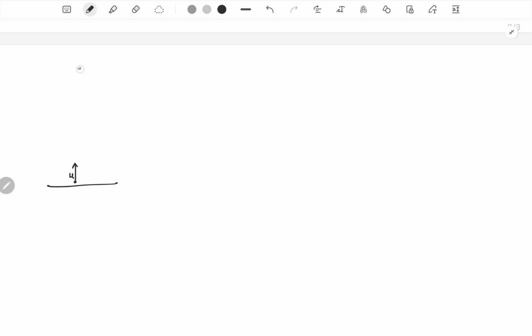Let's say this is the maximum highest point. When it goes from the point of projection to the highest point and then on its way back, to go up to that point and to go from that point to the ground, it would take the same time, provided that there is no air resistance.